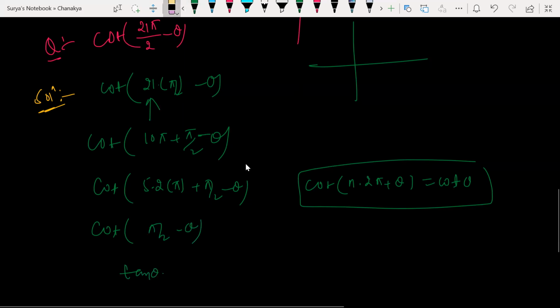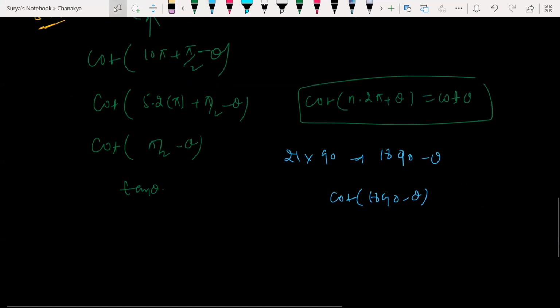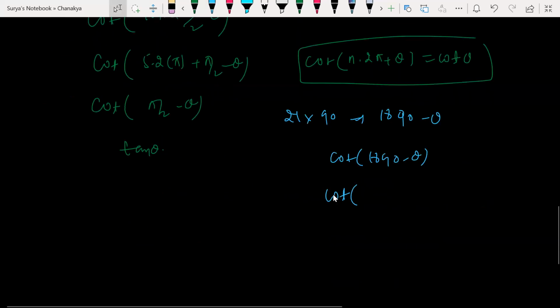Or else, if you don't want to solve that, you can solve in this method as well. Look at this, 21 into 90, which gives you 1890. So cot of 1890 minus theta. 1890 can be broken as multiples of 9, 90 into 21, minus theta.